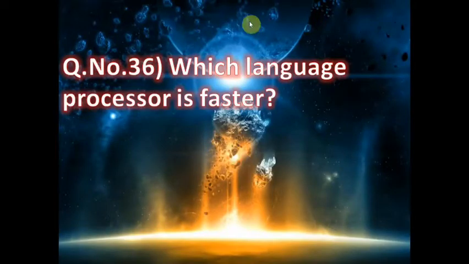Now next question number 36. Which language processor is faster? There are three types of language processor: assembler, interpreter, and compiler. A compiler converts the entire source code written in a high level language into machine level language at once, so it is faster. So the correct answer is compiler.